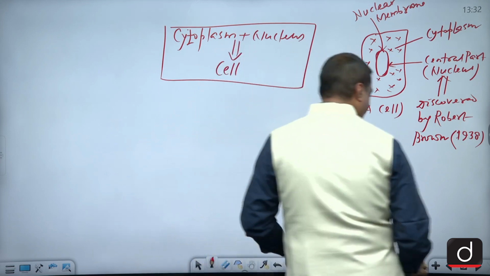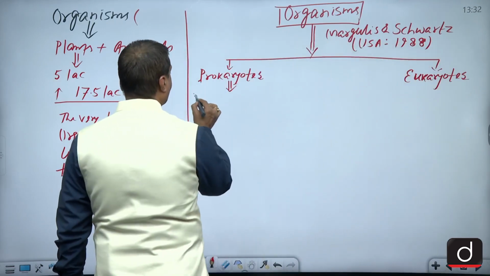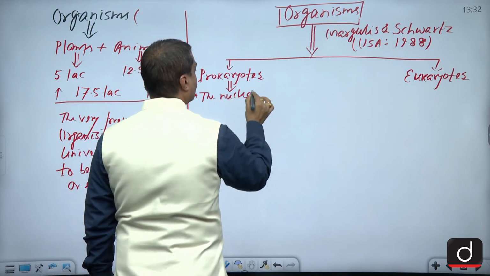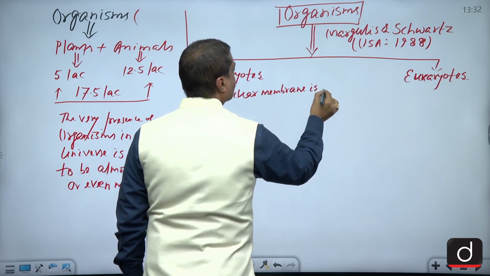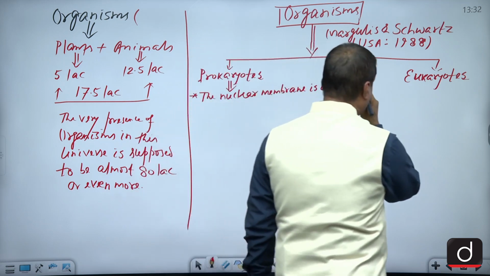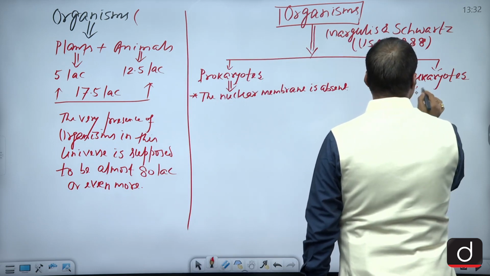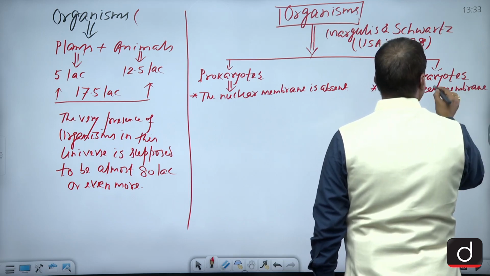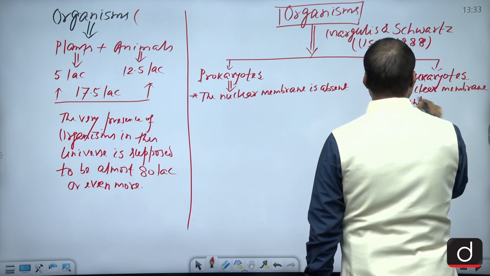So the first and foremost distinction between these two would be that, taking the first one, the prokaryotes, the nuclear membrane is absent, remember. And as far as the eukaryotes are concerned, we can say that this nuclear membrane is present. So the nuclear membrane is present in the case of the eukaryotes.